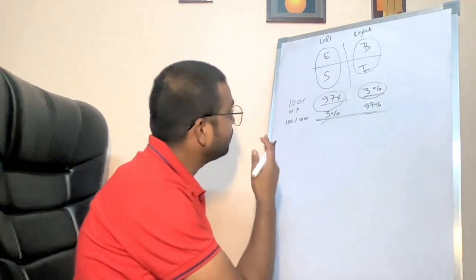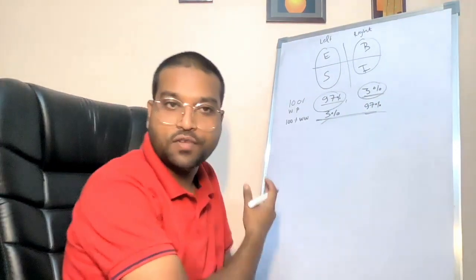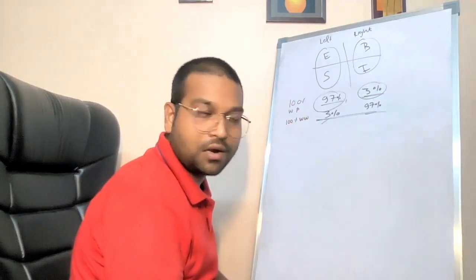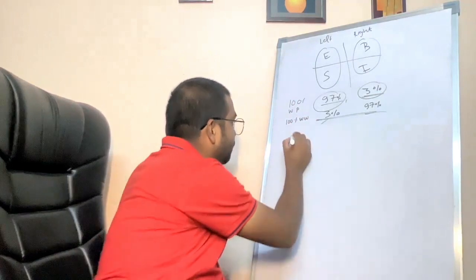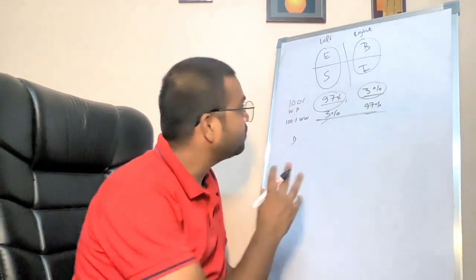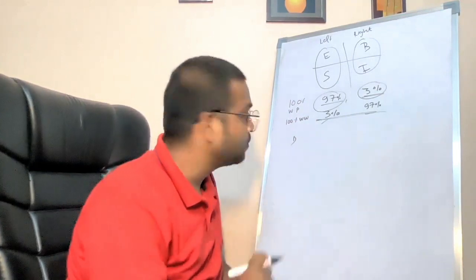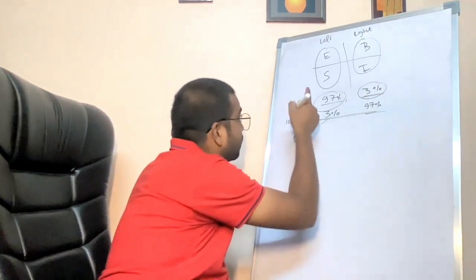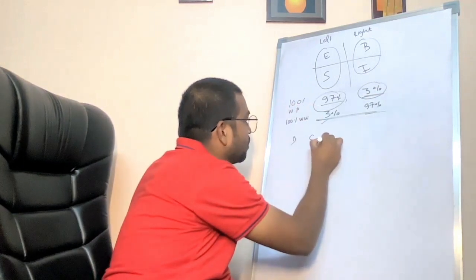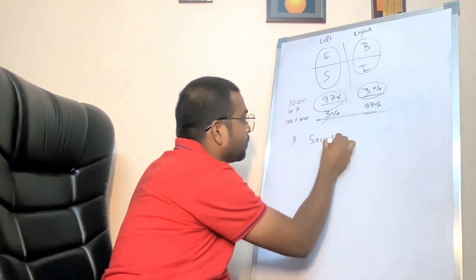If I consider the E and S quadrants as the left side of the quadrant, and the people in the right side of the quadrant, right? The first difference is in their mindset. This is all about the mindset. The people on the left side always think about security.